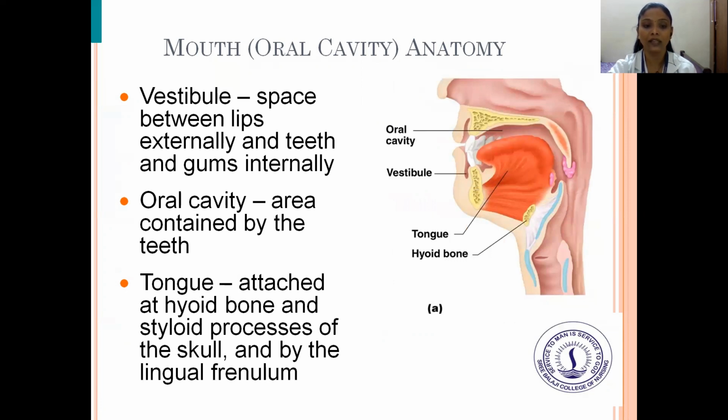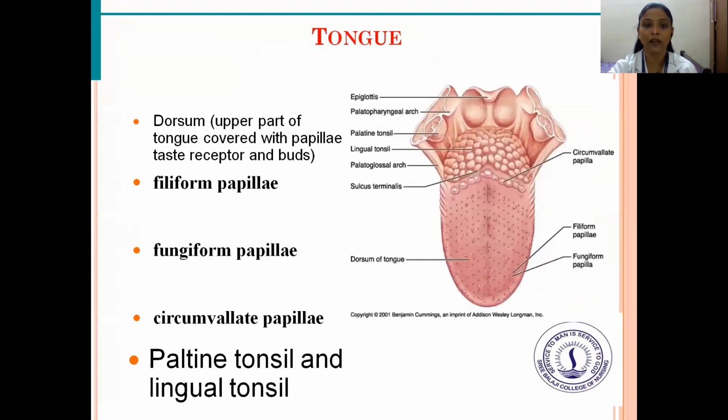The tongue is attached at the hyoid bone, the styloid process of the skull, and by the lingual frenulum. The upper part of the tongue is called the dorsum, covered with papillae, taste receptors, and buds. There are filiform papillae and fungiform papillae, circumvallate papillae, palatine tonsil and lingual tonsil. These are the parts of the tongue.